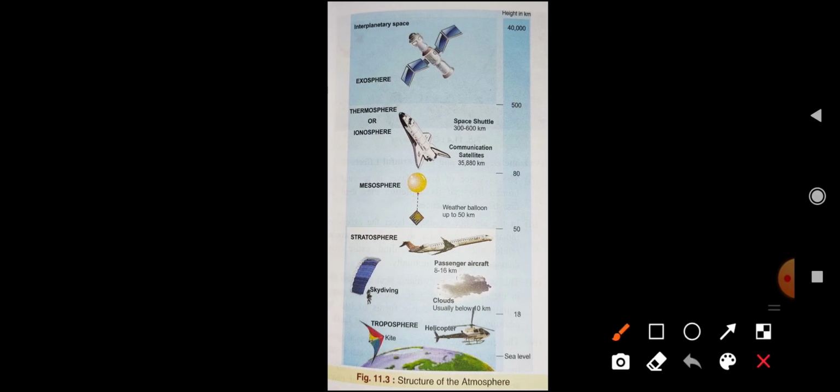This is the diagram of the structure of the atmosphere. Now you can see the troposphere, stratosphere, mesosphere, thermosphere, which is also called the ionosphere, and exosphere. So these are all the different layers of the atmosphere. This is the troposphere. What is its specialty? Its height is from the surface to 18 kilometers.